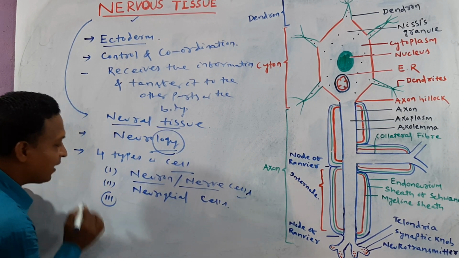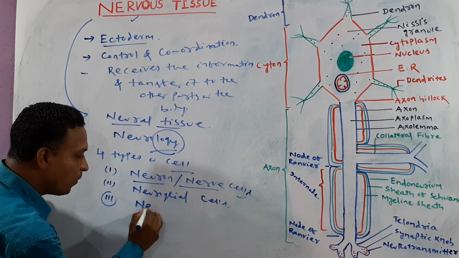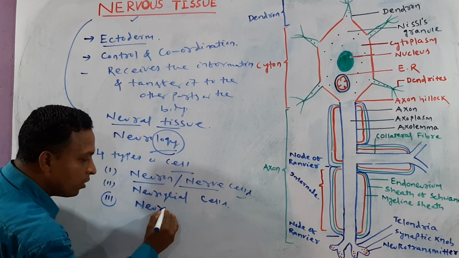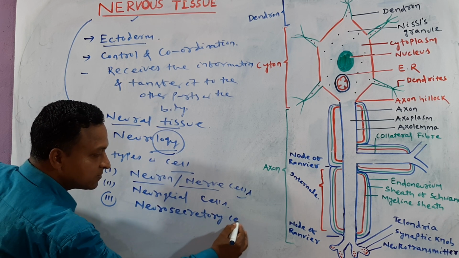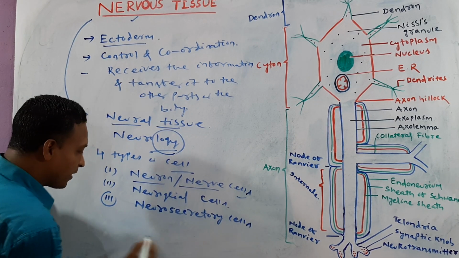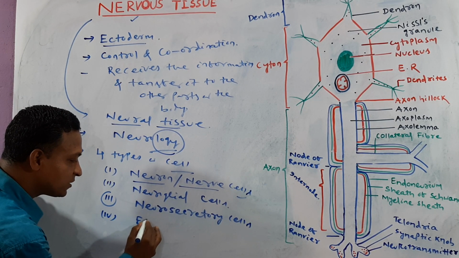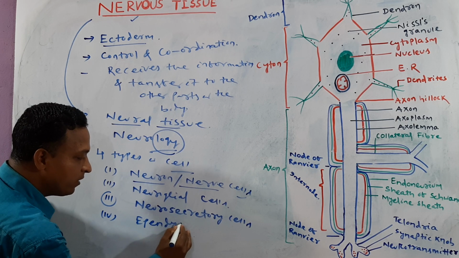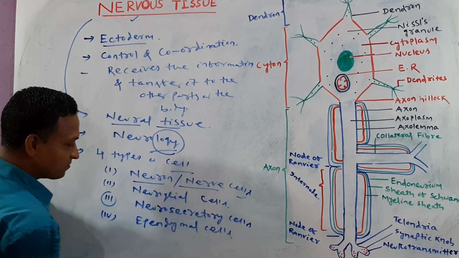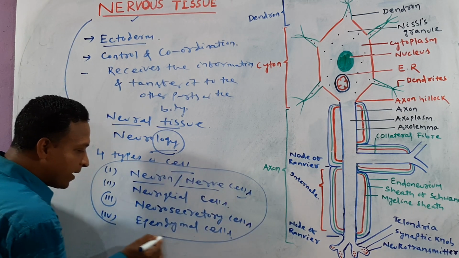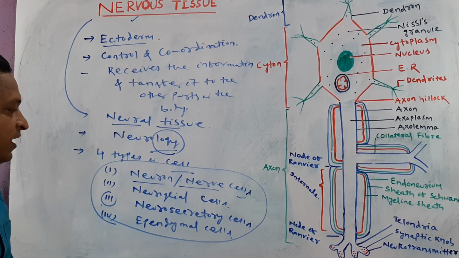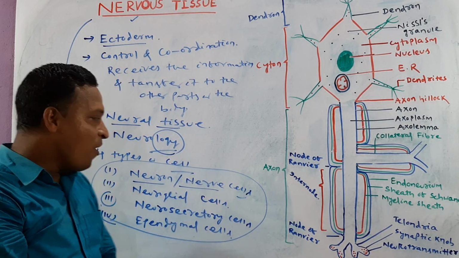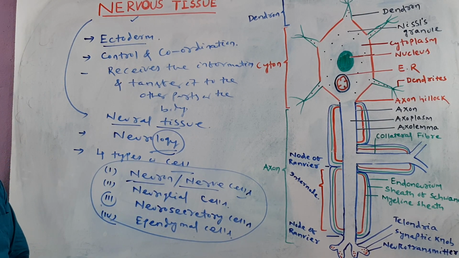The third type of cell is called neurosecretory cells. The fourth one is another type of cell found in nervous tissue, called ependymal cells. Nervous tissue is completely made up of these 4 types of cells: neuron or nerve cell, neuroglial cell, neurosecretory cell, and ependymal cell. Now one by one we talk about the different types of cells found in the nervous tissue.